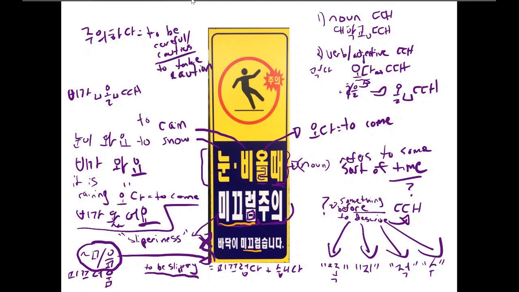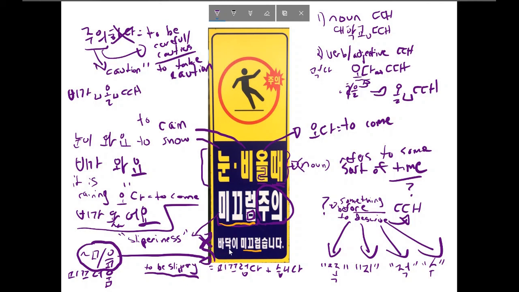And what we have here is just the noun form of that, because we don't have the hada. So it's whatever the noun form of that would be, which you could simply translate to caution. Therefore, if you're looking at this, it's saying careful or caution or take care of, be careful of this slipperiness.